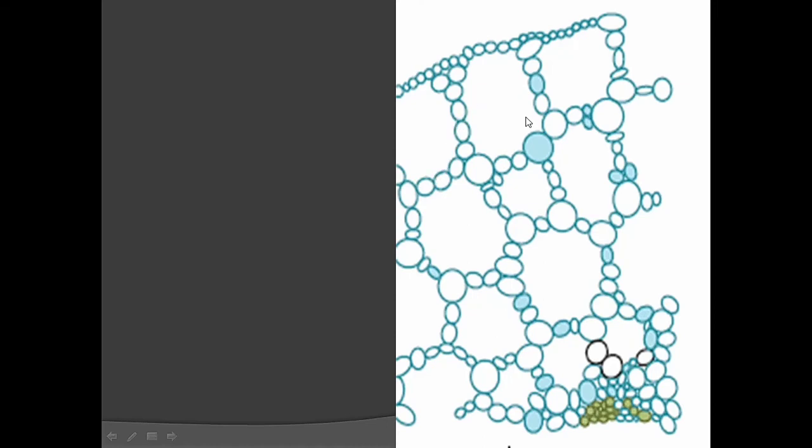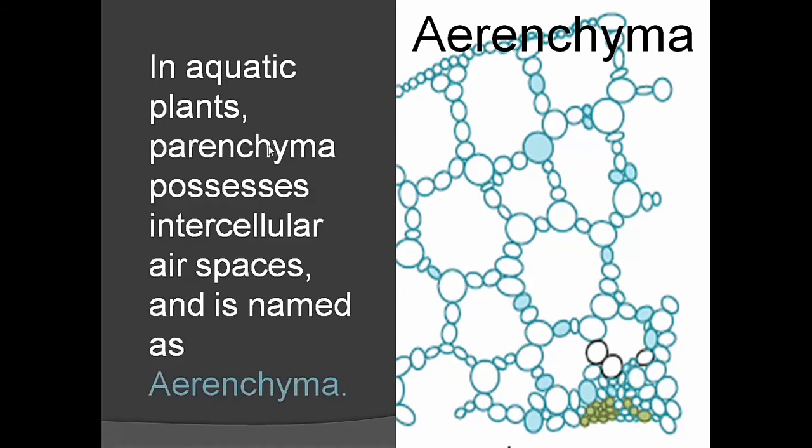This is also a type of parenchyma. Here, in between cells, there is large air space. There are a number of air spaces. This type of parenchyma is found in aquatic plants. This type of parenchyma with a lot of air spaces is called aerenchyma. In aquatic plants, parenchyma possesses intercellular air space. What is intercellular air space? Air space in between the cells is intercellular air space. And this type of parenchyma is named aerenchyma. Aerenchyma is found in aquatic plants.